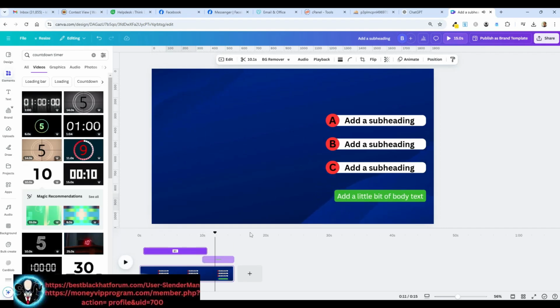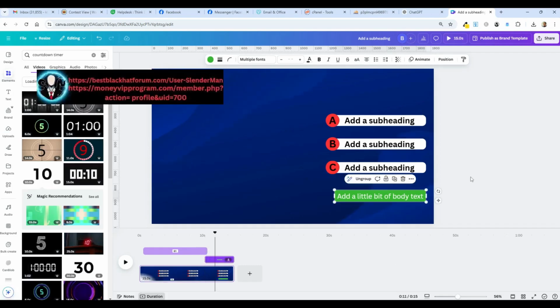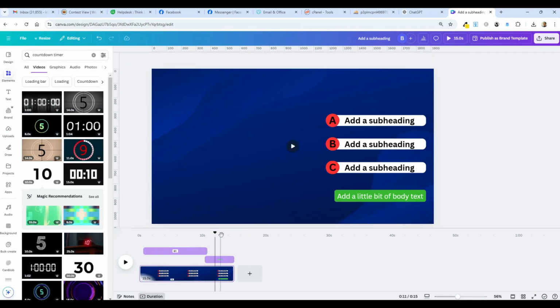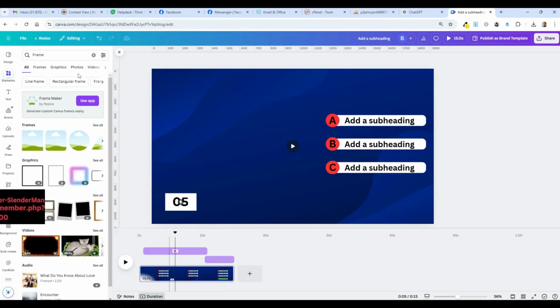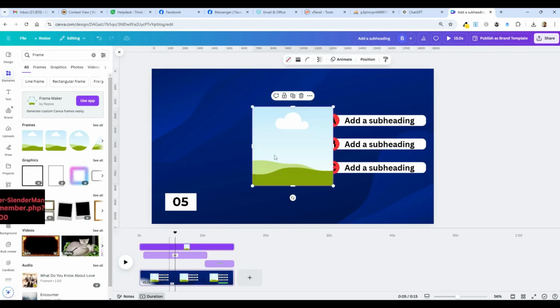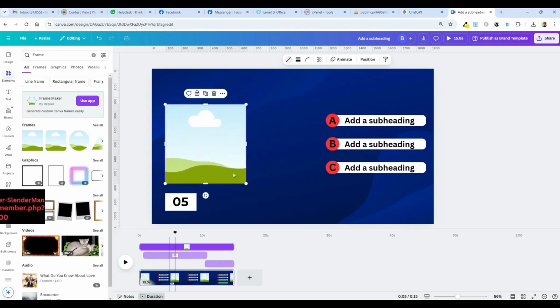Okay, and then the answer will show. Looks like I got to just nudge that a little bit too. All right, the last thing I need is a frame holder for images. So I put in frame in the element search here, and I've got different frames here. So I'm going to grab one of these. I'll explain this too. I'm going to make this a little smaller.